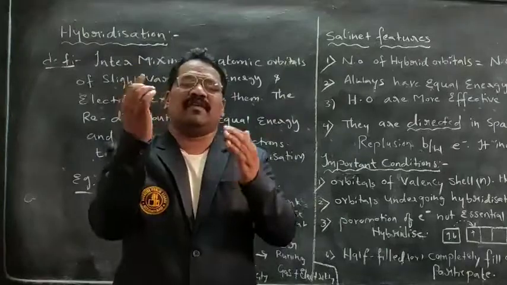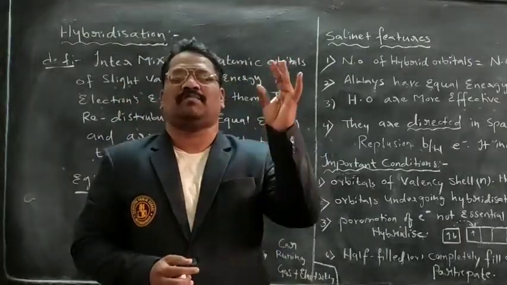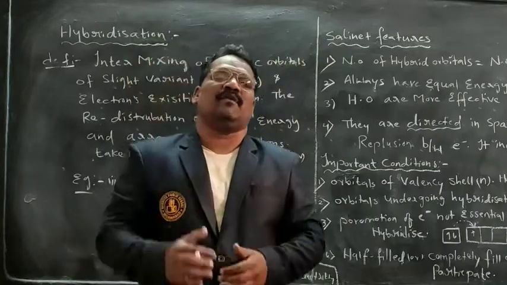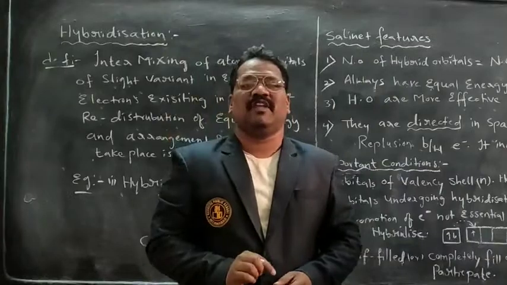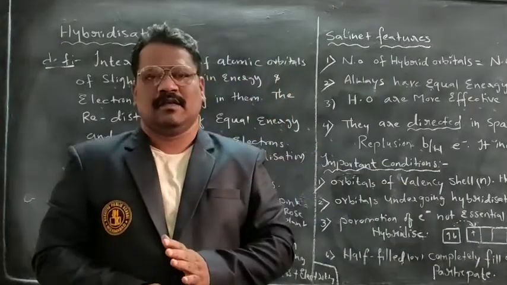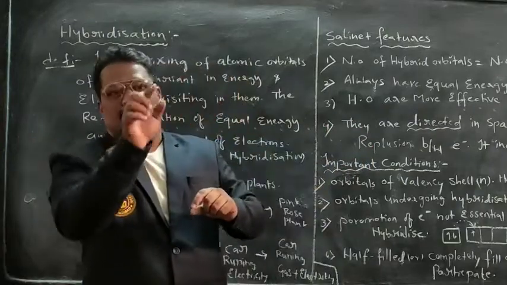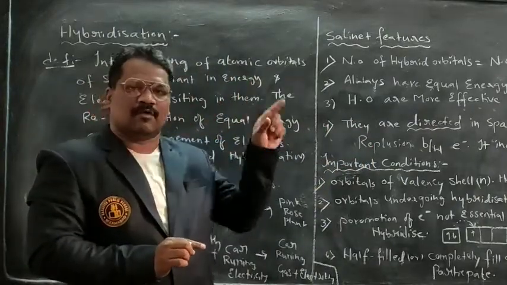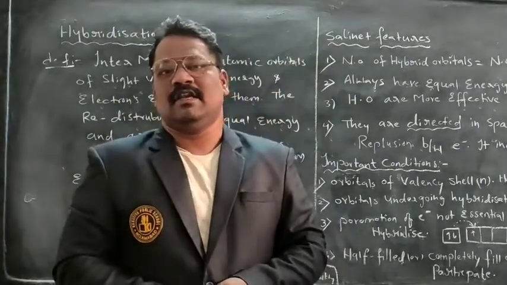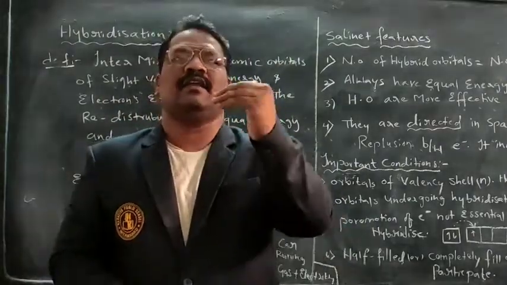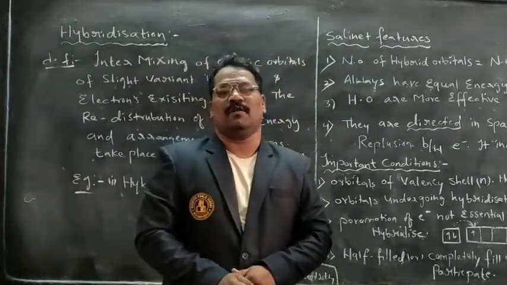So the bond angle between them will be in what way? The p orbitals px, py, pz are mutually perpendicular to each other, so the angle between them must be 90 degrees. But here the angle between beryllium and chlorine in the beryllium chloride molecule is 180 degrees. The theory could not give clear justification to explain the beryllium chloride molecule.